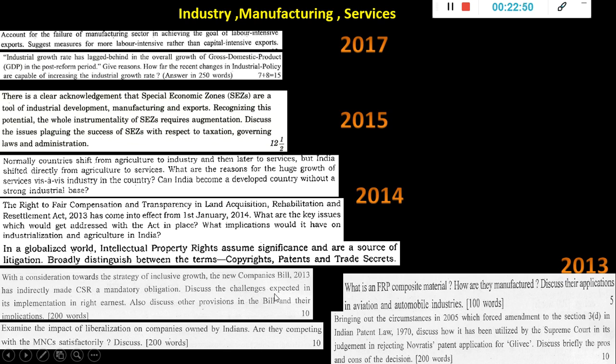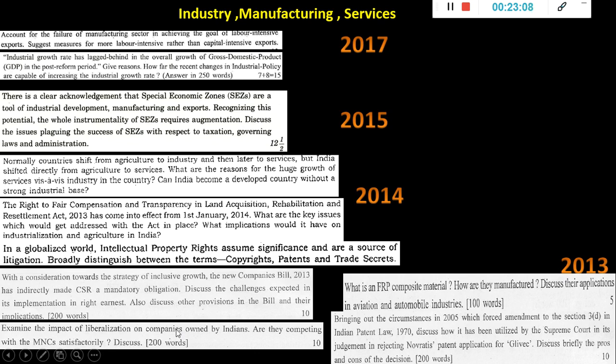So discuss the challenges. This one is about the Companies Bill 2013; at that time it was new. Now it is a very old one, but it is still valid. Examine the impact of liberalization on companies owned by Indians. Are they competing with MNCs satisfactorily? So this one is again the liberalization concept.